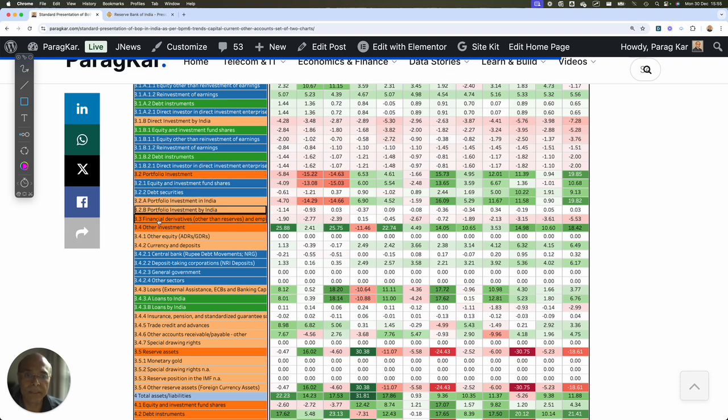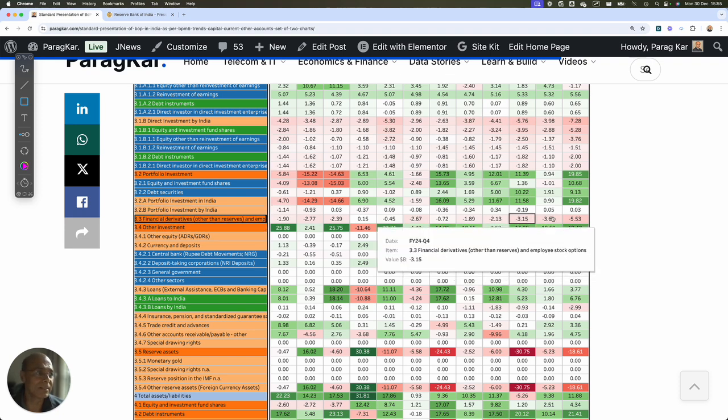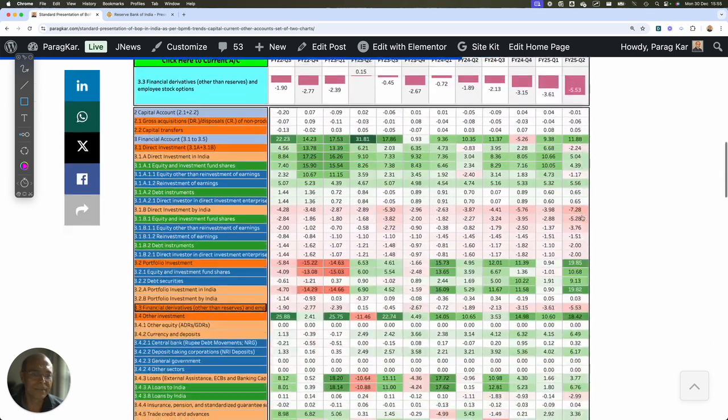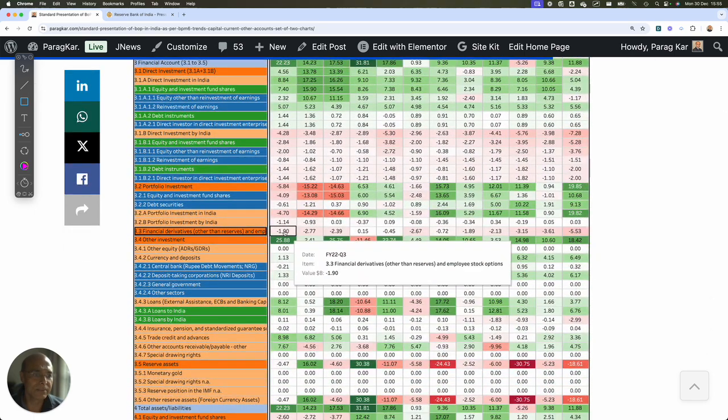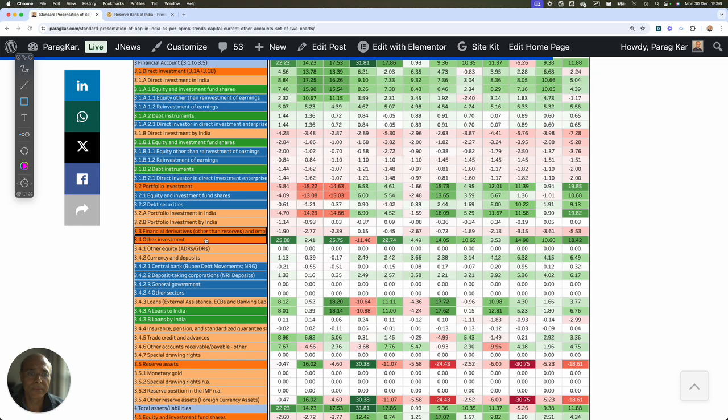Now item 3.3, which is financial derivative other than reserve. So in financial derivative there is nothing much to talk about, so we can just leave that item. This is basically employee stock option, financial derivative other than reserve, and employee stock option. So that is the item here. And other investment basically consists of these.